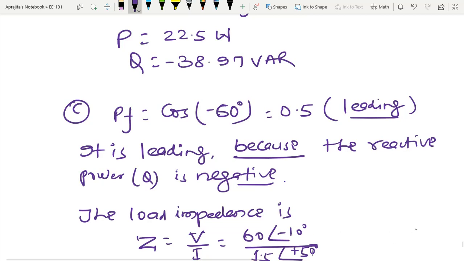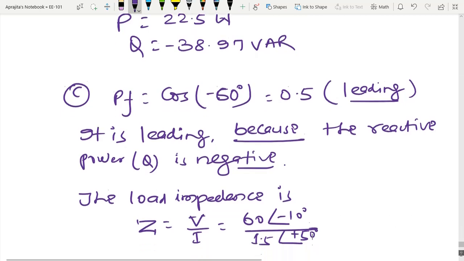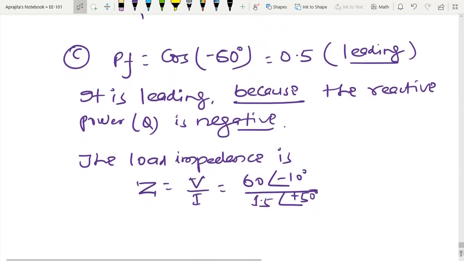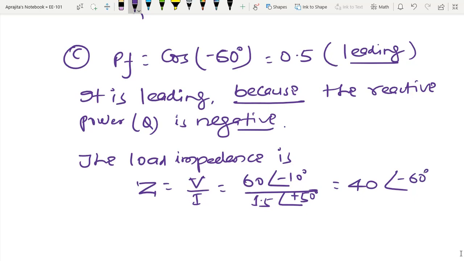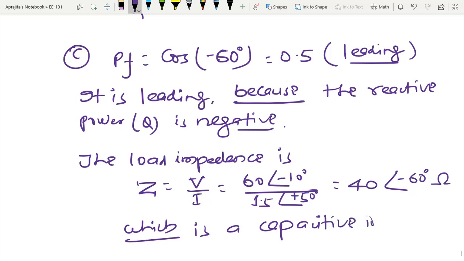After solving this complex number, I can write it as 40 at angle minus 60 degree, which is a capacitive impedance.